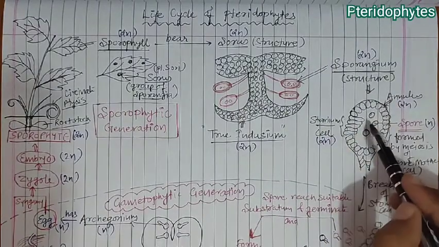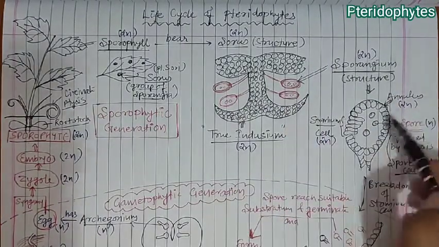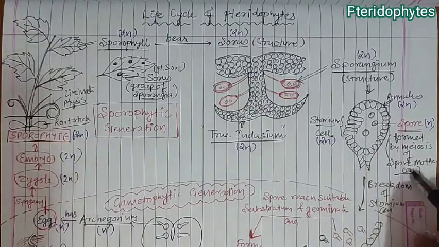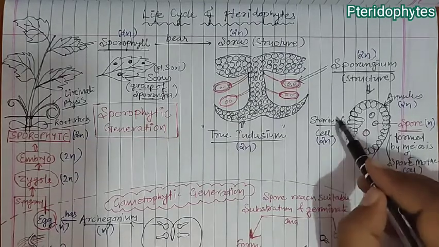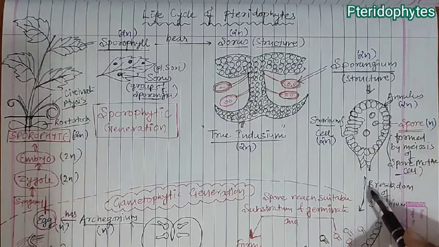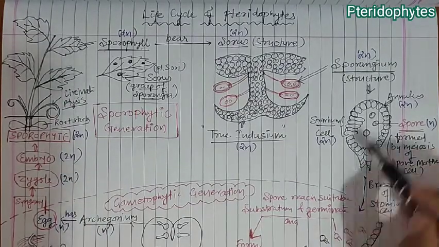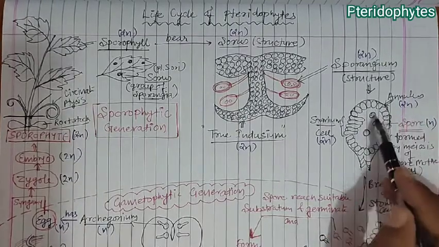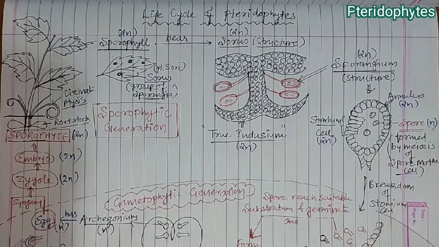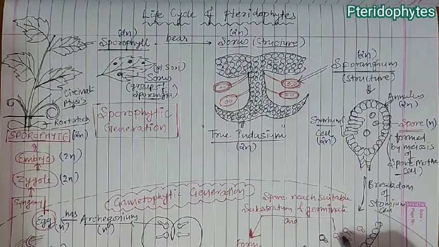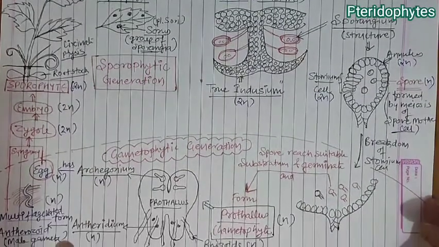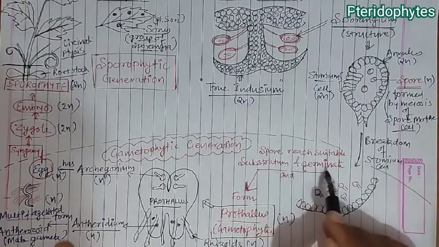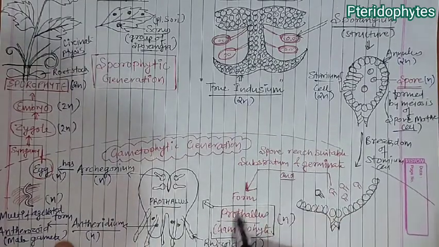Now the sporangium structure is like this. It has an annulus, it has stomium cells, and inside are spores produced by meiosis of the spore mother cell. The stomium cells are somewhat elongated cells. When the stomium cells break down, the annulus becomes free and curves out, and the spores start flowing out and are blown away. The spores reach a suitable substratum, germinate, and after germination they form a prothallus.